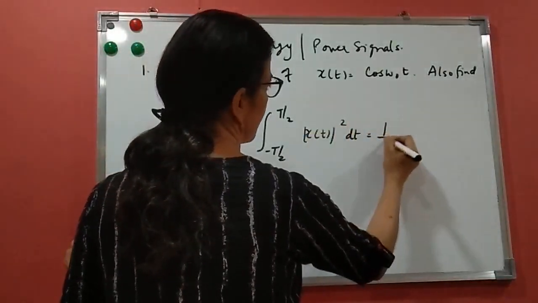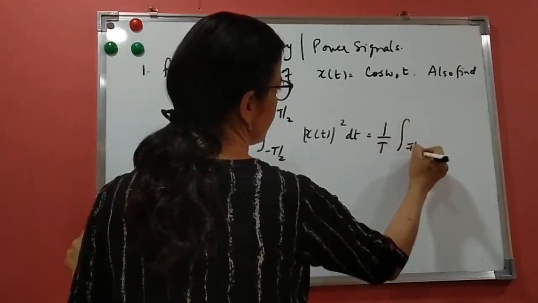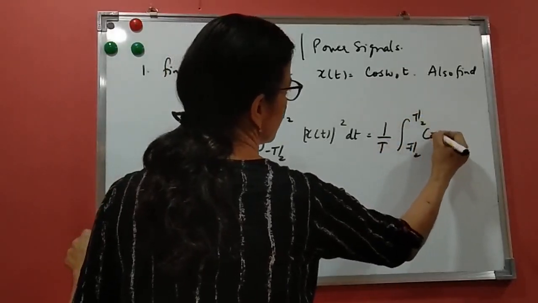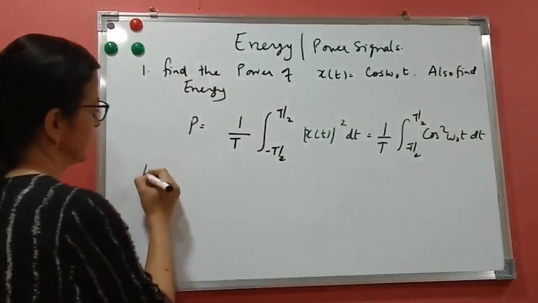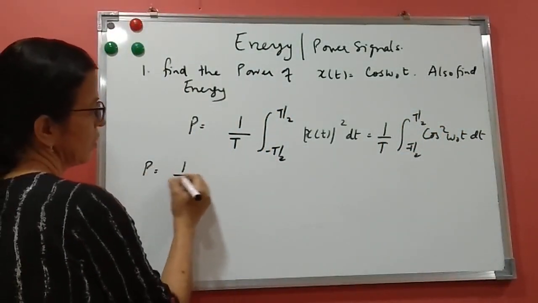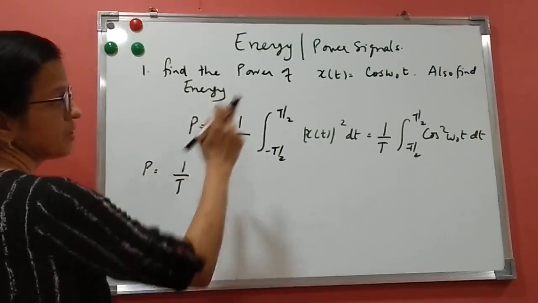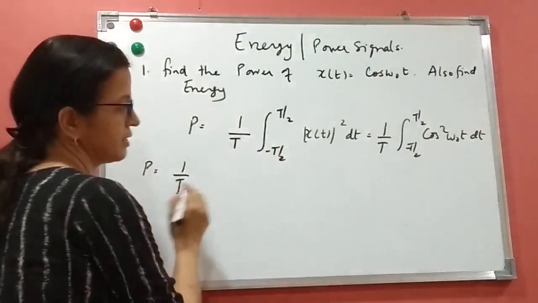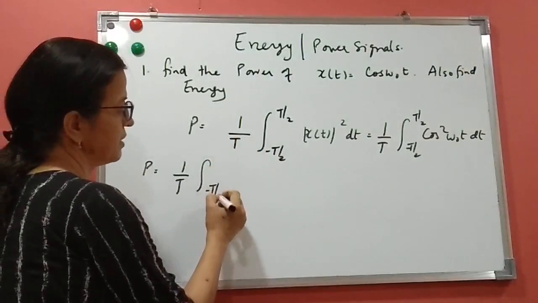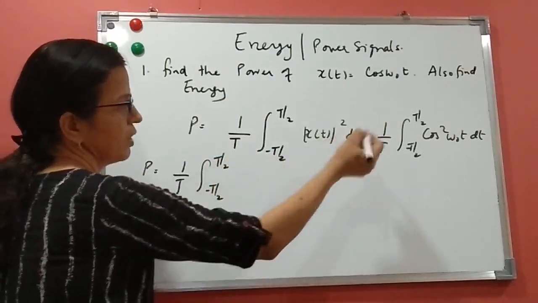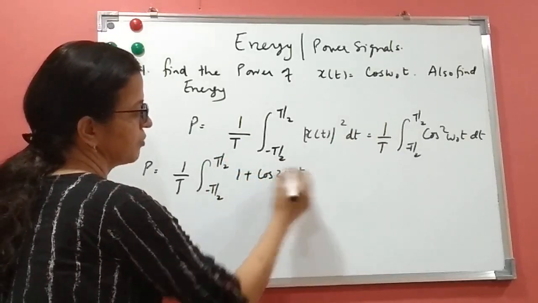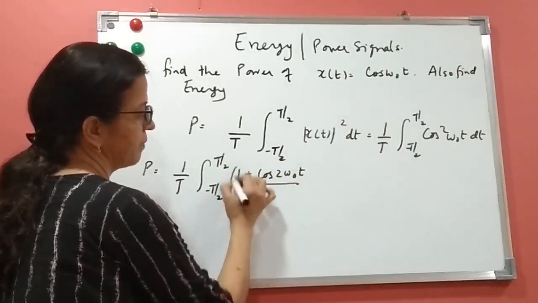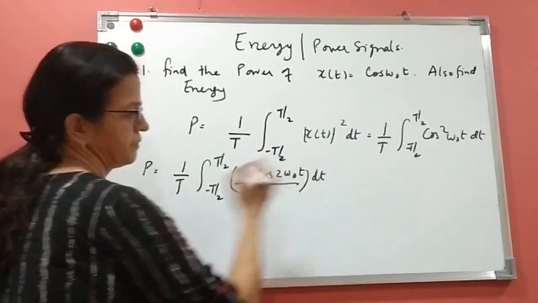So the power is 1 by T, integral from minus T by 2 to T by 2 of cos square omega naught t dt. I'm not putting the limit here because this is periodic, and this is the formula for a periodic signal. Cos square omega naught t can be written as half of 1 plus cos of 2 omega naught t, dt.